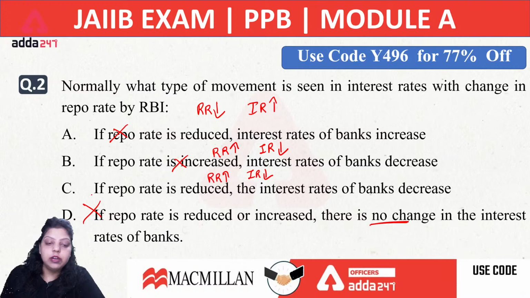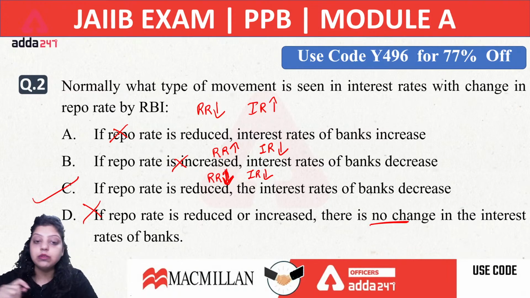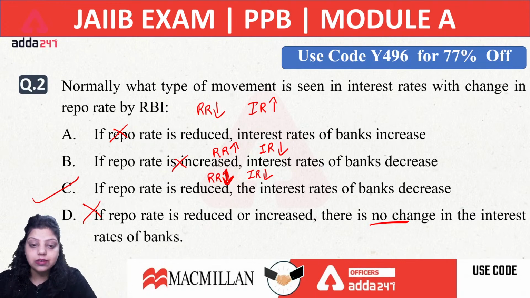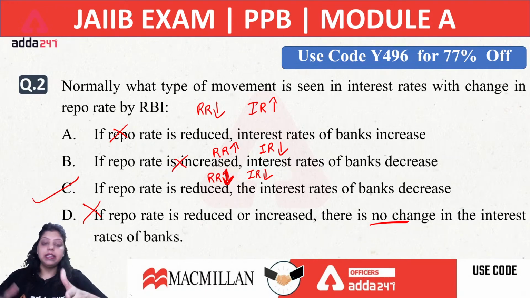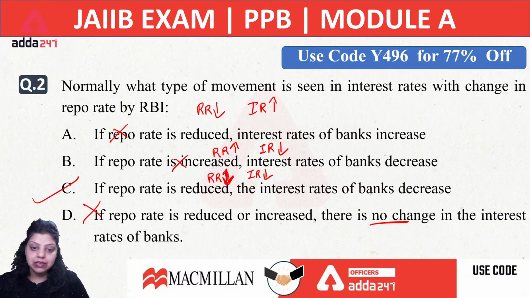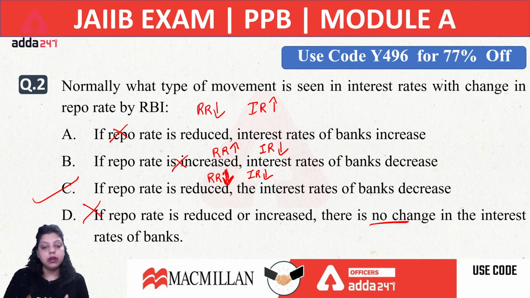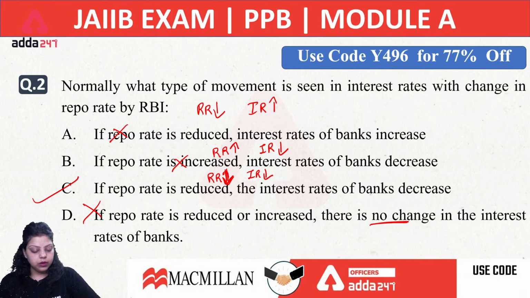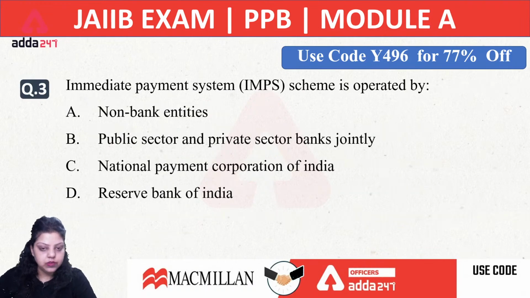It means whenever RBI is making easy monetary policy, its impact in the market should be easy. It will increase money supply with the public. And how does money supply with the public increase? When the interest rates provided by bank are also decreased. Clear? So the right option will be C, because it depends what policy RBI is making, easy or tight. If RBI is making easy policy, then the impact will be easy on the interest rate. If RBI is making tight monetary policy, the impact will be the same. Okay, so the right answer will be C.